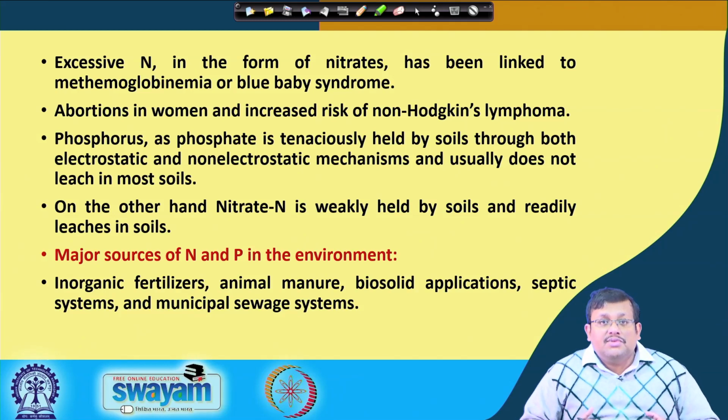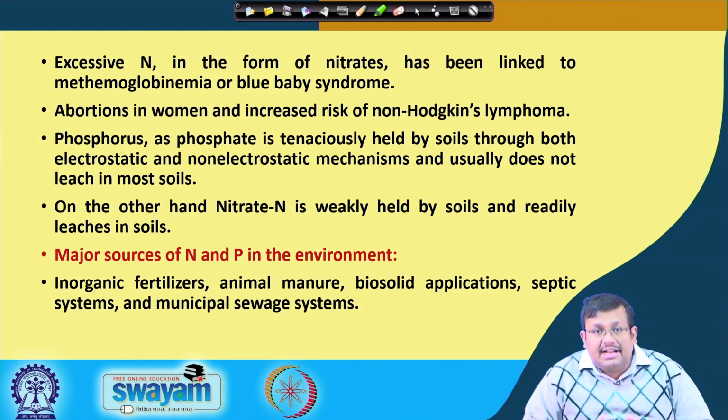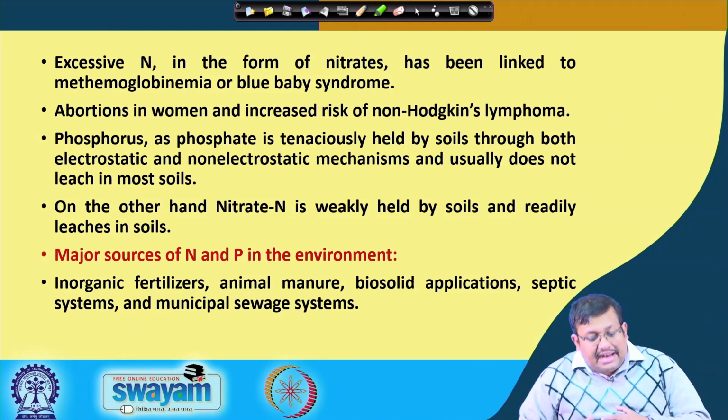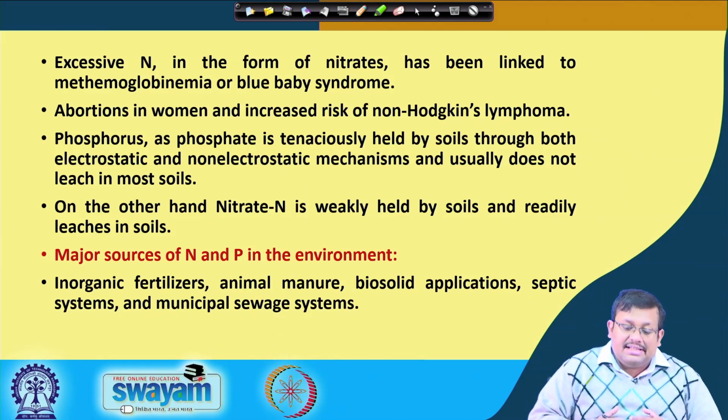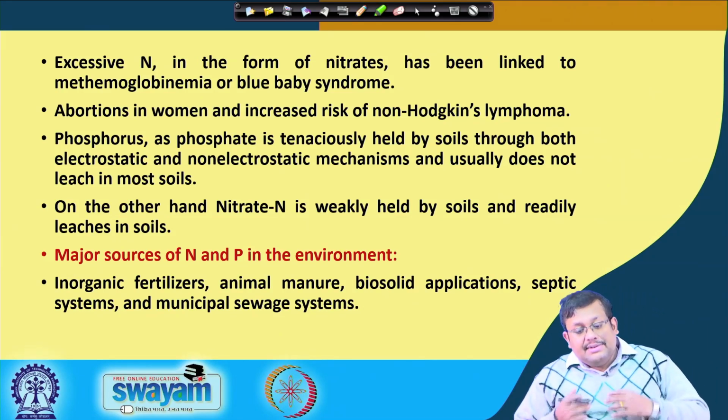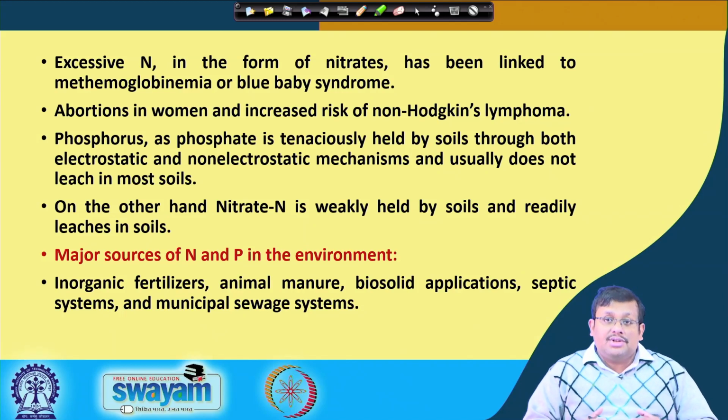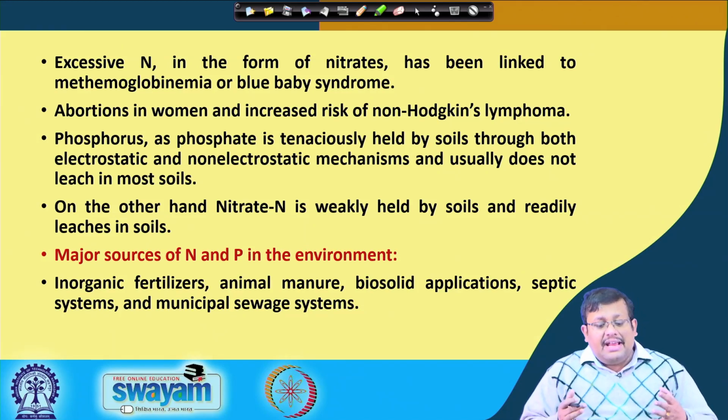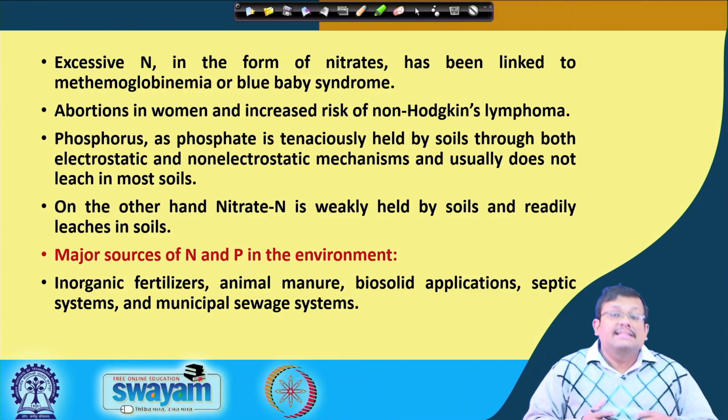Phosphorus as phosphate is tenaciously held by soil through both electrostatic and non-electrostatic mechanisms, which we will discuss, and usually does not leach in most soils. On the other hand, nitrate nitrogen is weakly held by soils and readily leached.